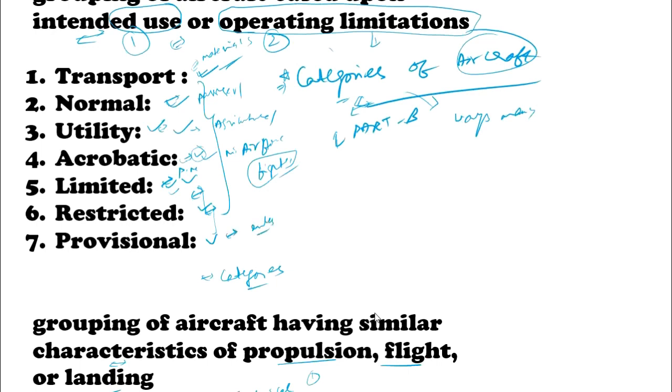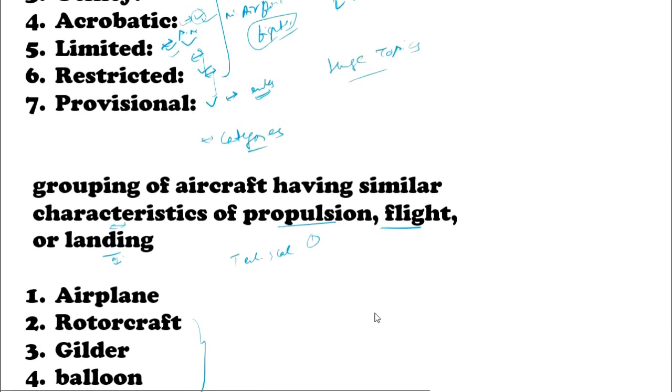There are certain rules, and if the aircraft comes under those, then only it is considered as provisional. The reason I am not going into much detail on these aircraft is that I don't think it is needed, because it is a huge topic. Aircraft are of many categories, and I'm just covering the topics in brief.